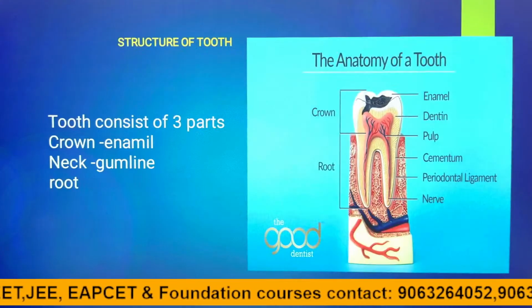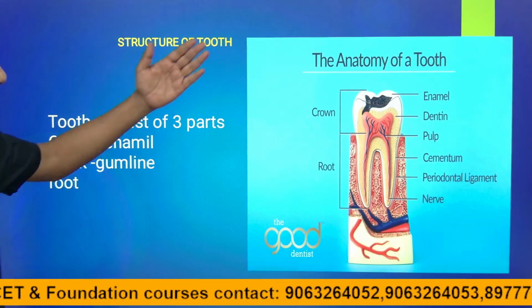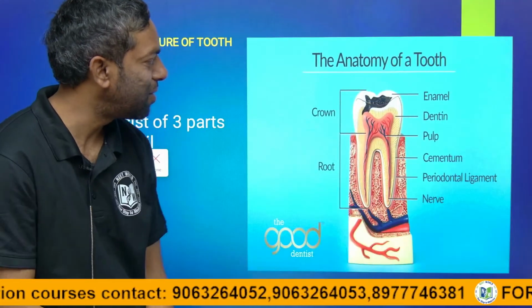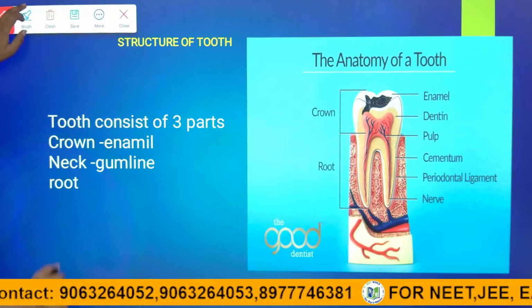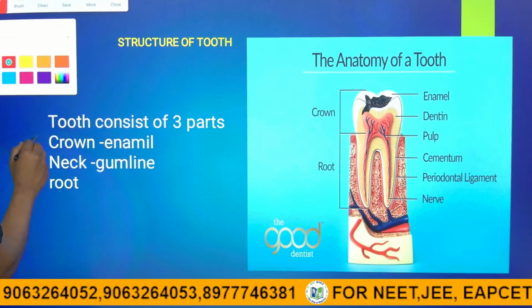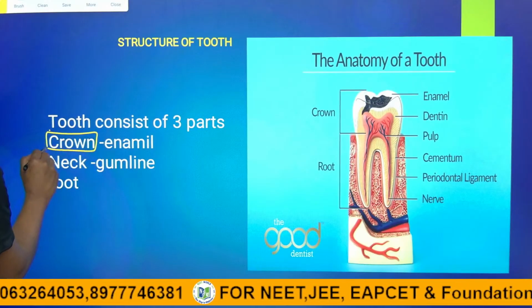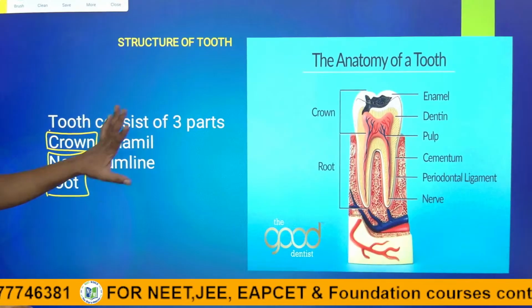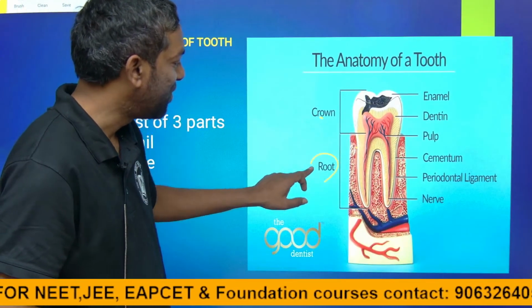This is the tooth structure, which has 3 parts: crown, neck and root.